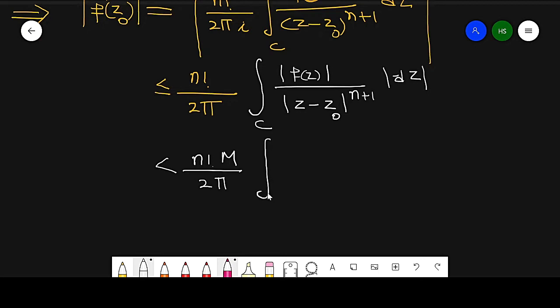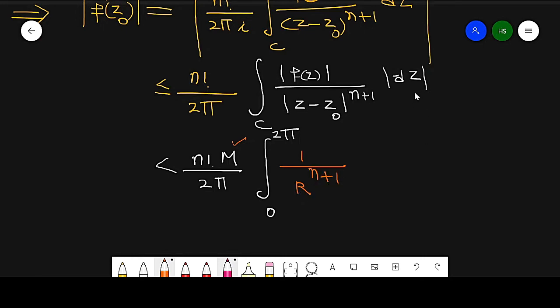Then integration from 0 to 2 pi, because this integration will be converted into theta, with 1 by r raised to power n plus 1.